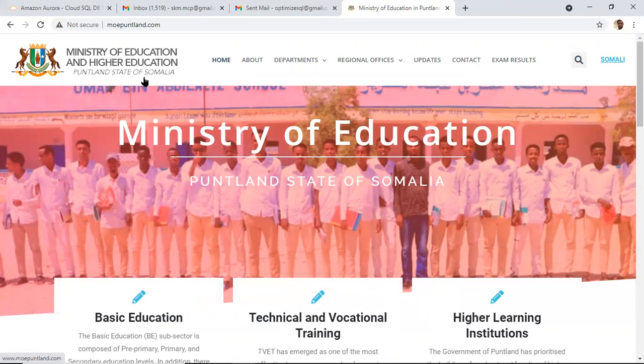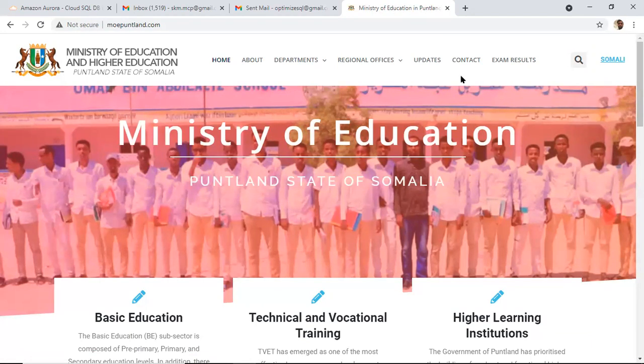Right now UNICEF, Save the Children, World Vision, GPE, the Global Partnership for Education, all these NGOs, so many NGOs are working in Africa, and they are supporting these clients to improve their education standards.